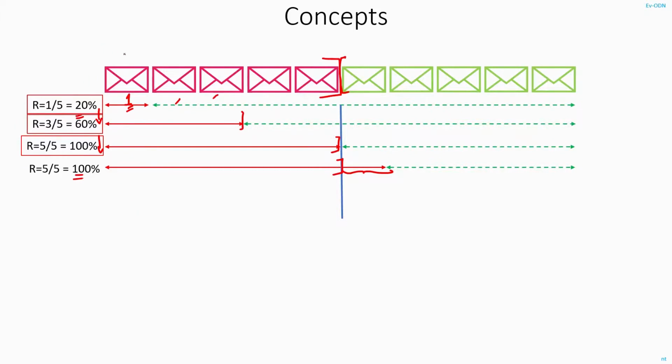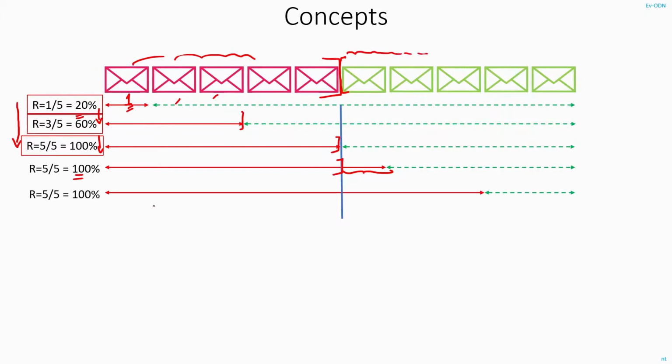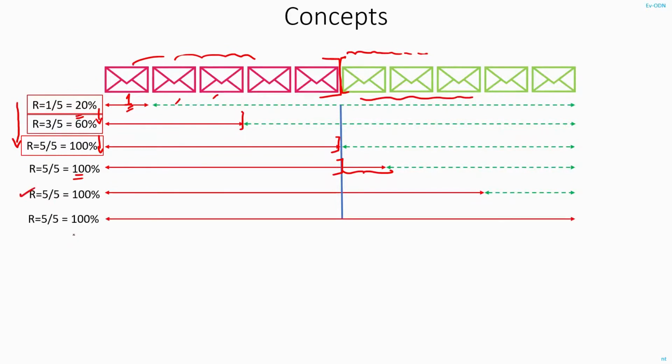And that is the reason why, as and when your model is able to filter out more of these spam emails, your recall will start increasing from low to high, that is 100%, and it will remain constant even if you start moving some of the good ones to the spam folder. So even in this case, when you have moved 3 of the good emails to the spam folder, your recall will still remain 100%. And it's the same case when your model has blindly moved all of the emails, irrespective of whether it is spam or not, into the spam folder, your recall will still remain 100%.